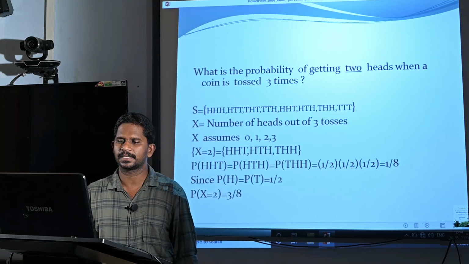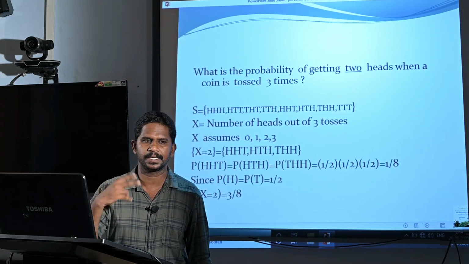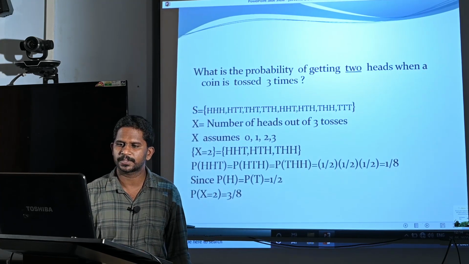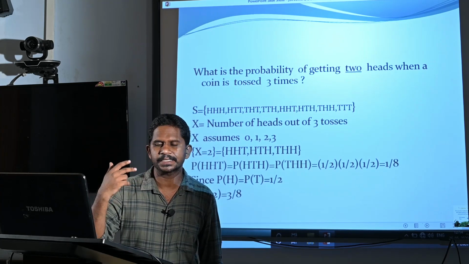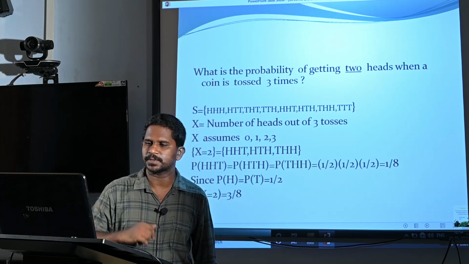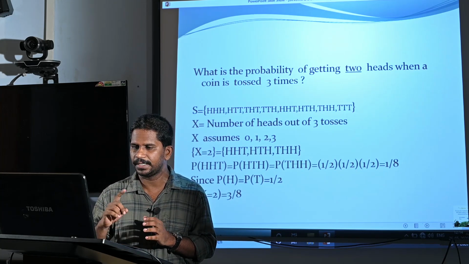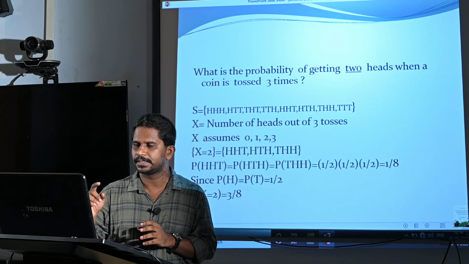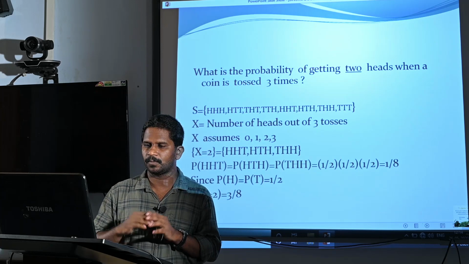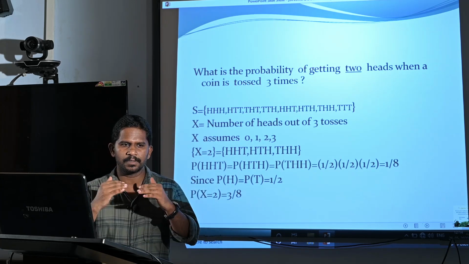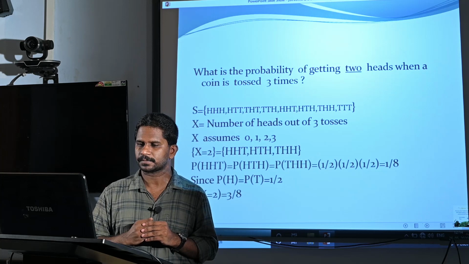In this case our random experiment is tossing 3 coins at a time. So, what is the sample space, what are the outcomes? Outcomes are HHH, HHT, HTT, THT, etc., TTT. HHH means all the outcomes are heads.